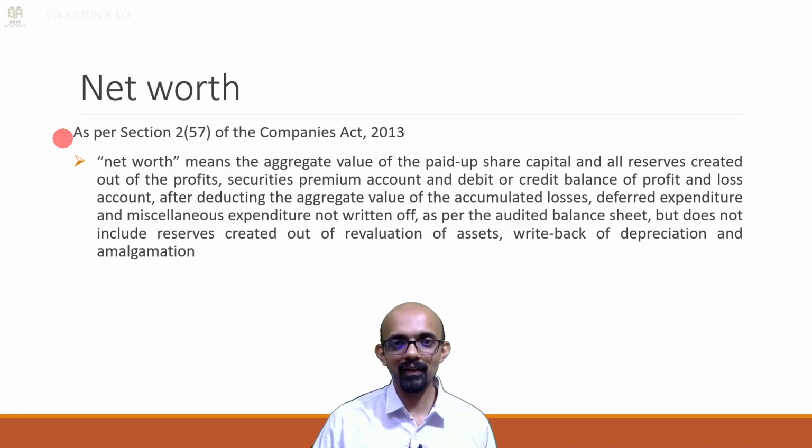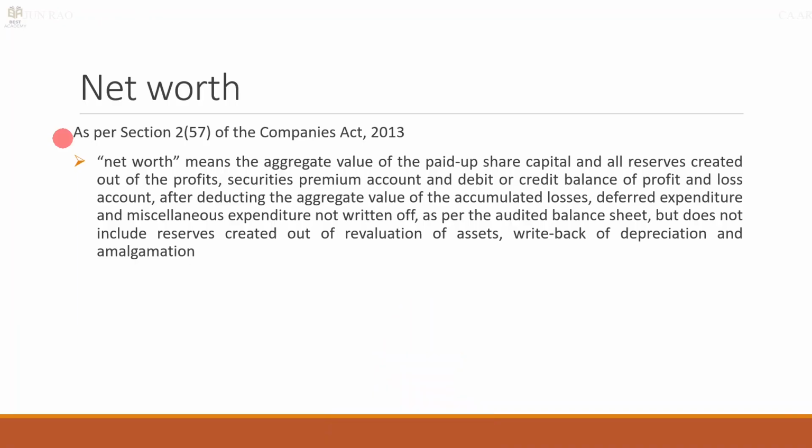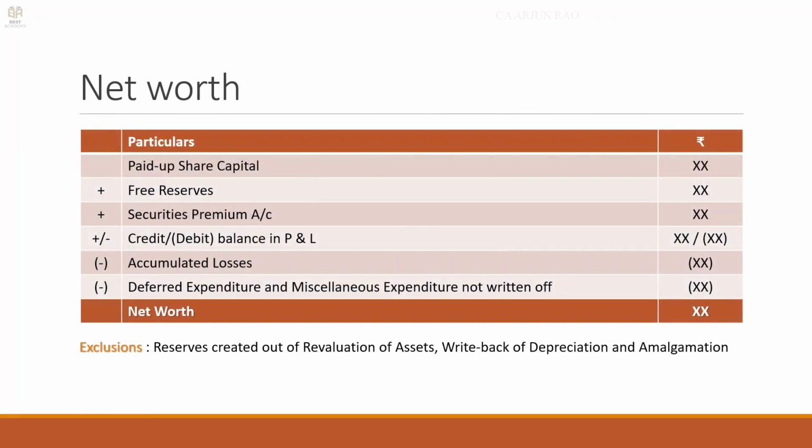Section 257 of the Companies Act. So net worth is basically paid up share capital and free reserves. Securities premium account should be included, and then any debit balances in P&L, accumulated losses, deferred expenditure, miscellaneous expenditure not written off, they should be subtracted. Revaluation reserves, write back of depreciation and amalgamation also to be excluded. So in a table form, net worth can be represented like this. You can pause the video here and go through this table.